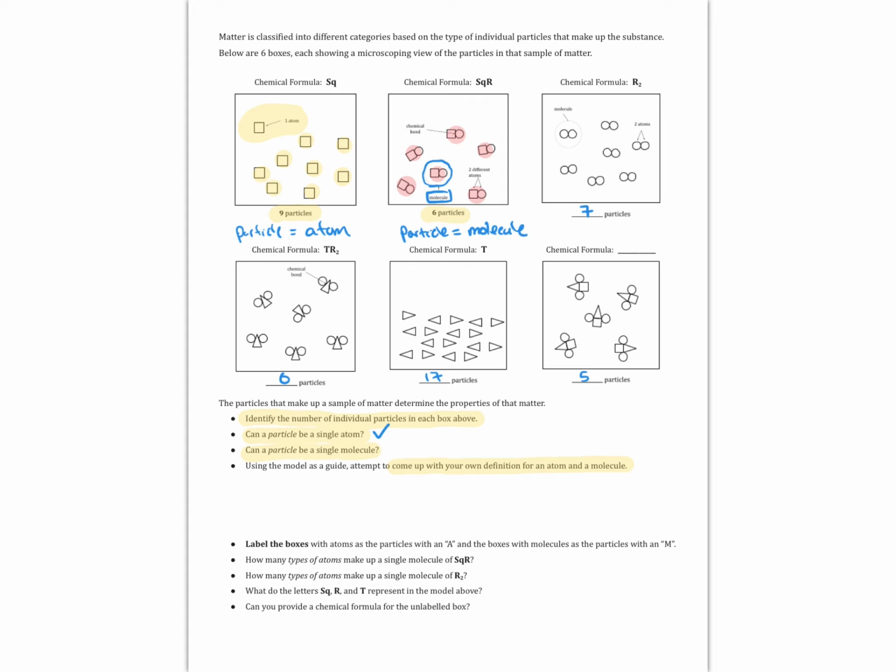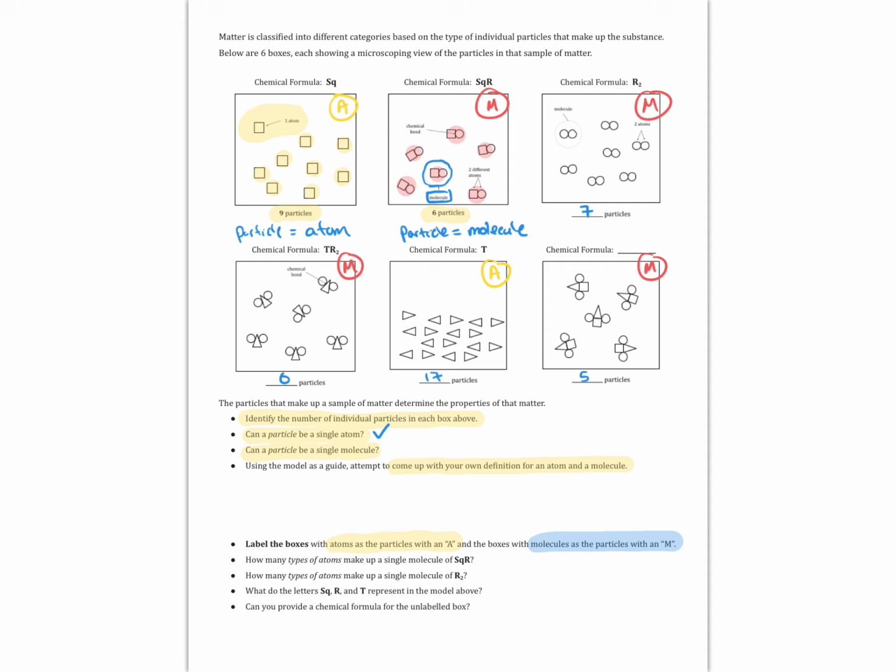Take a moment to see if you can label each of the boxes with either an A, meaning the particles are atoms, or an M, meaning the particles are molecules. After doing this, I think the key to figuring out the difference between an atom and a molecule comes down to this box right here, R2.